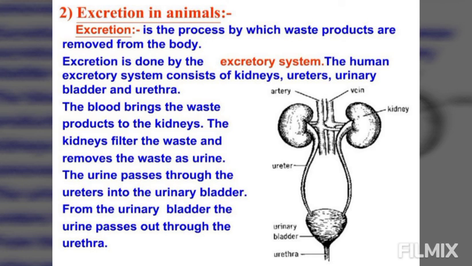Then we see a narrow tube called the ureter running from the inner side of each kidney. The two ureters from the two kidneys are connected to a large sac called the bladder. Urine passes from the kidneys through the two ureters into the bladder. From the bladder, urine passes to another muscular tube called the urethra, and it is finally thrown out through the urinary opening at the end of the urethra, and finally the waste products come out of our body.